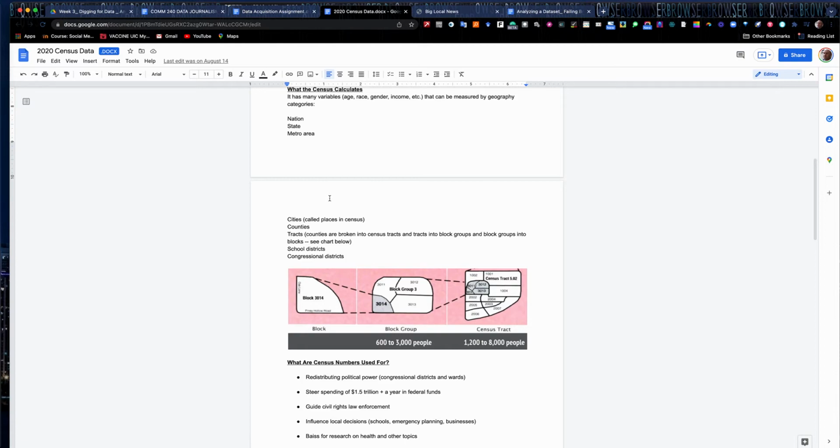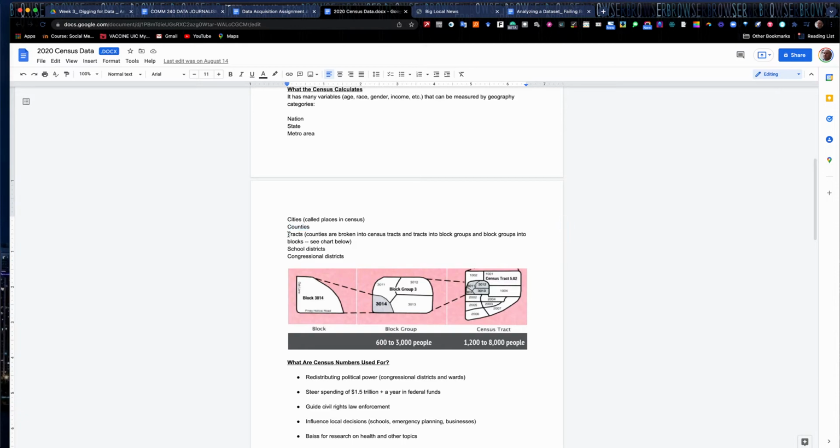Metropolitan area. The metropolitan area would be like Chicago and the suburban counties around it. Cities, which are also called places on the census. It's kind of weird because they use some different language in the census than we're typically using. Counties are in here as well. Cook County data, DuPage County, Lake County, and so on.